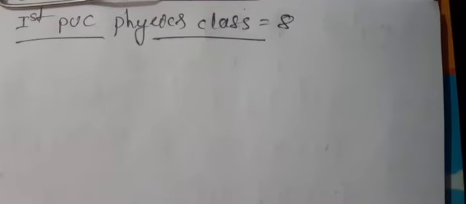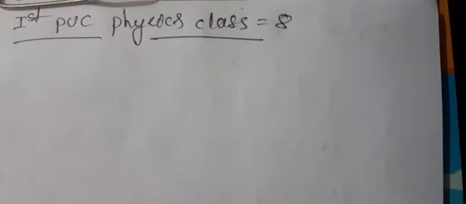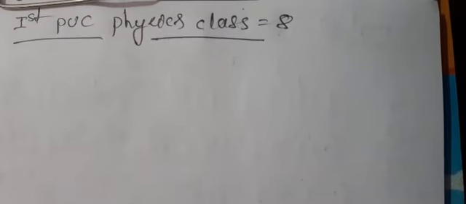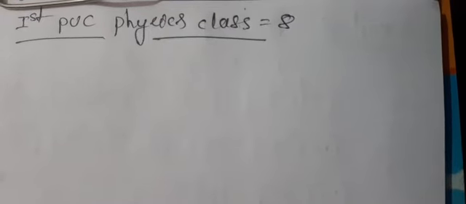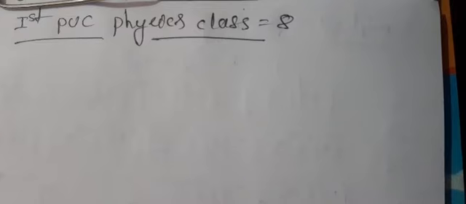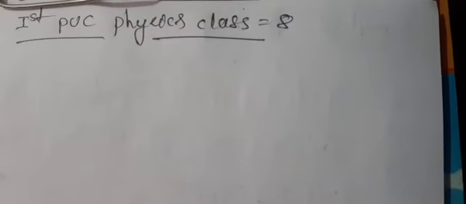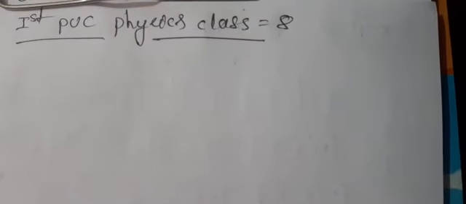What can the dimension be written as? It is orderly written in terms of the fundamental quantities: mass, length, time, current, luminous intensity, and temperature. Okay? And what are the advantages of the dimensional formula?